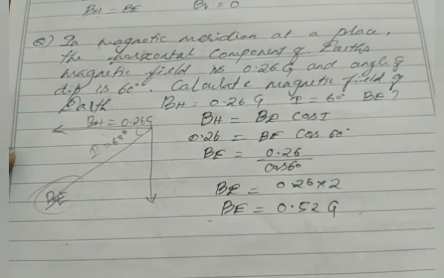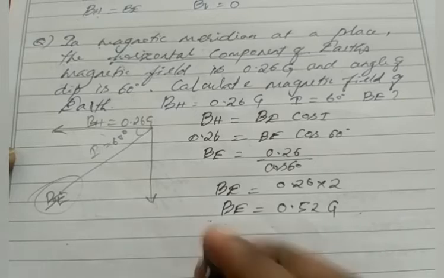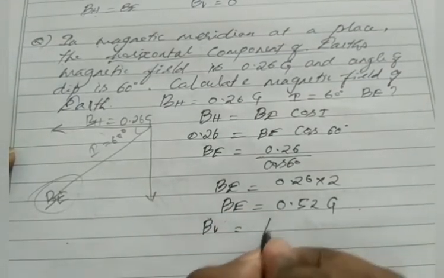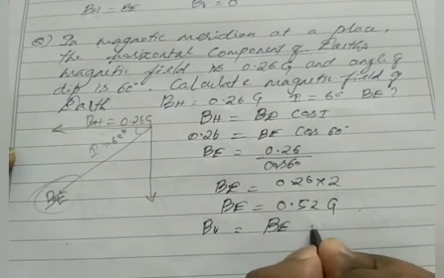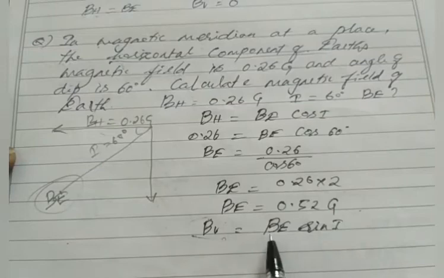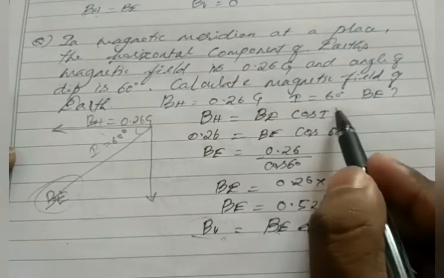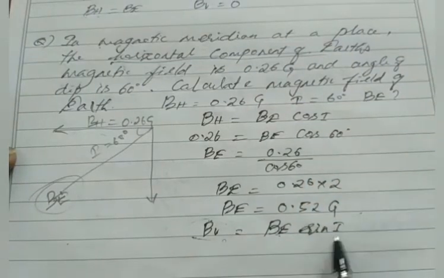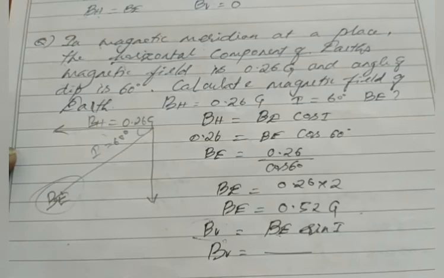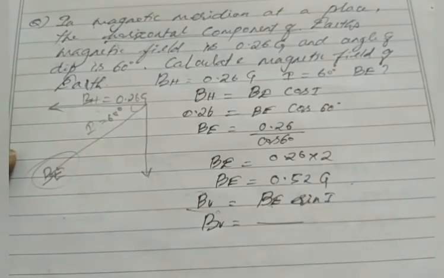Can we find the vertical component? Of course, because we have all the values. What is the formula for the vertical component? BV equal to BE sin I. Can we find the vertical component? Yes, because we already found BE, right? We know the value of angle is 60 degree. So if you substitute all the values, then we will get the vertical component. So kindly solve it and post it in the group.